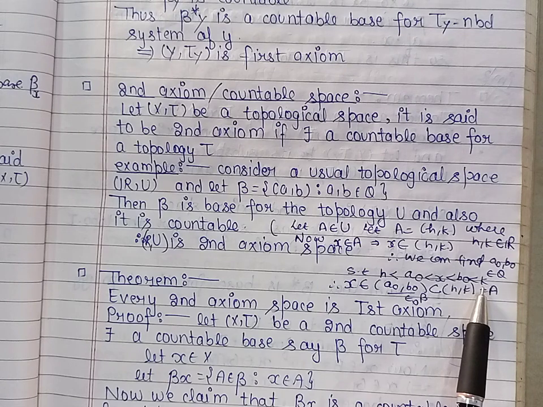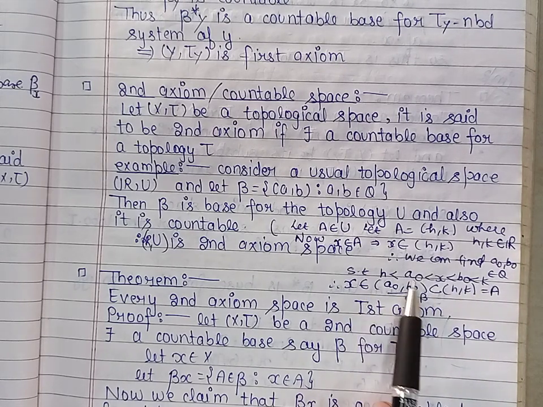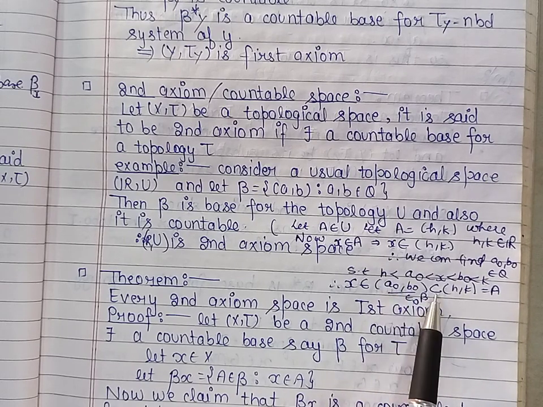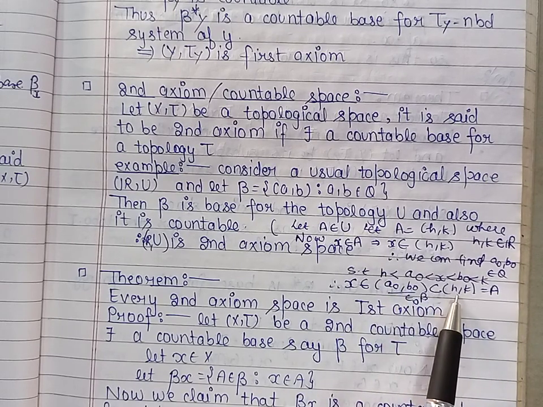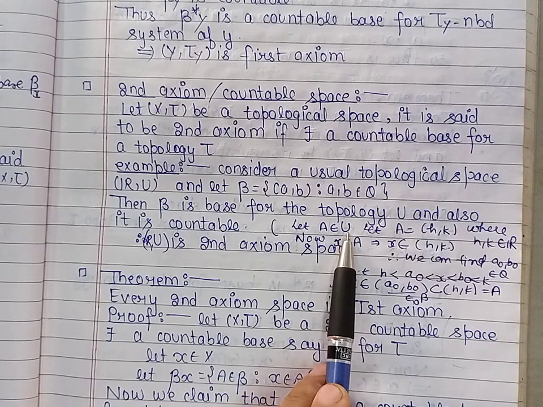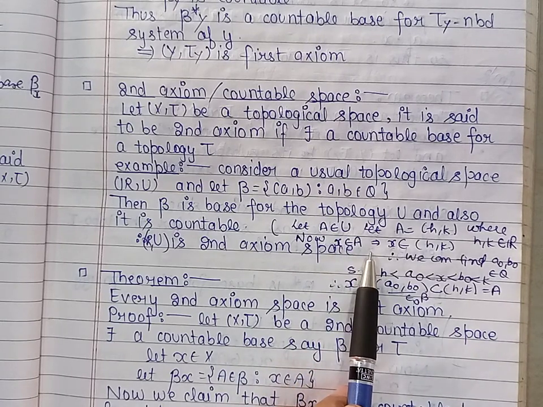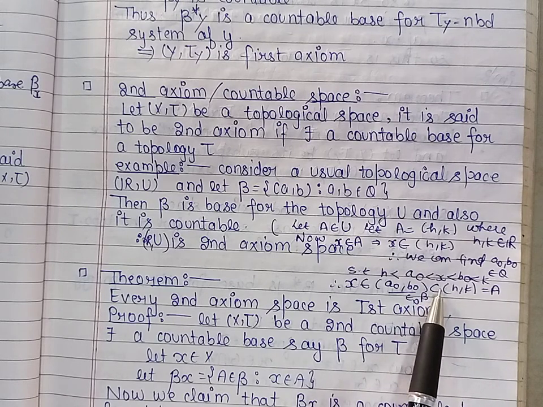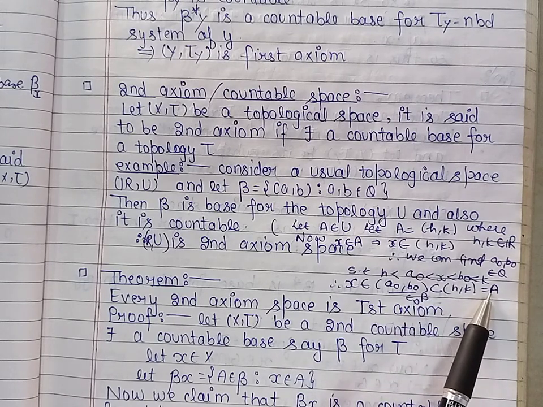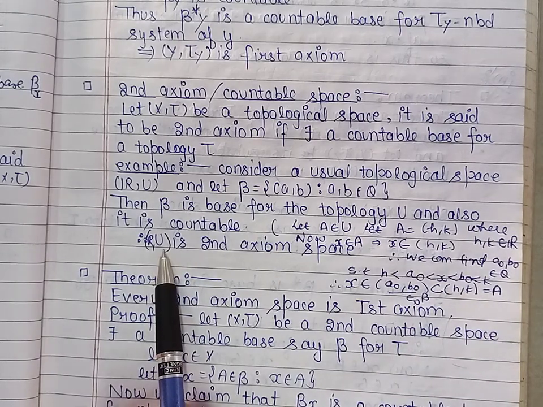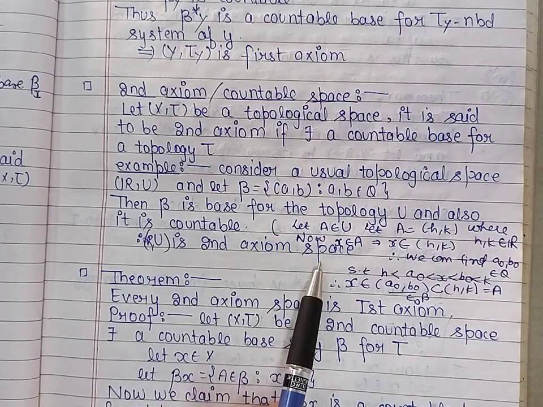Thus we have obtained x belonging to the open interval (a0, b0), and this open interval is contained in (h, k), and this interval is denoted by A. Thus for A belonging to U with x belonging to A, there exists this member from the base which is contained in A, and by definition we can say that the usual topological space is a second axiom space.